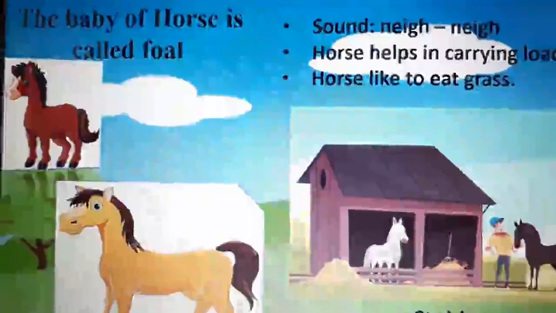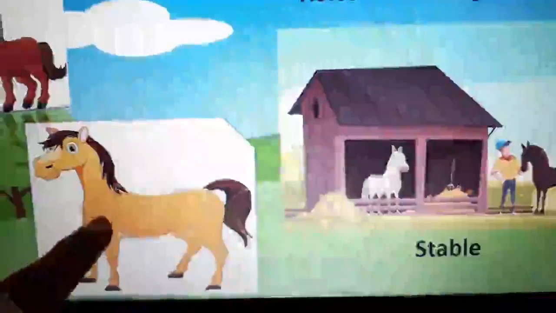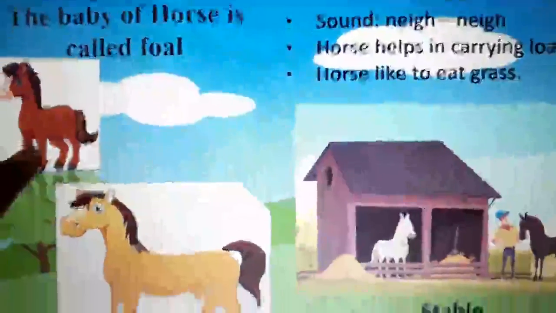Next we have is a horse. Can you see a horse here? Yes, we have a horse. And what is the baby of a horse called? The baby of a horse is called foal. So horse is mama and foal is a baby.